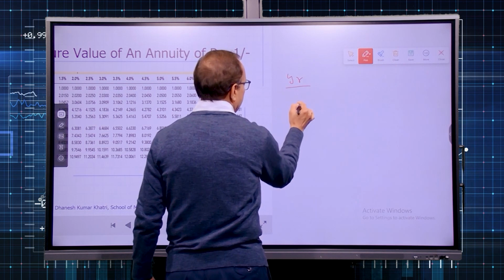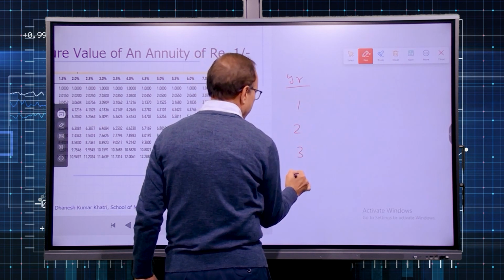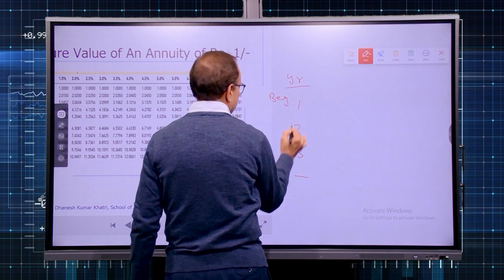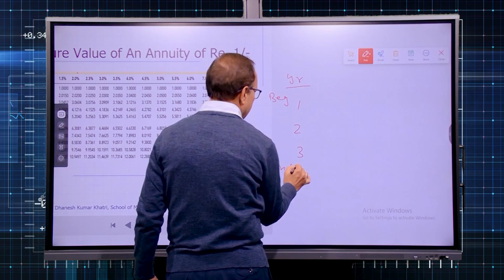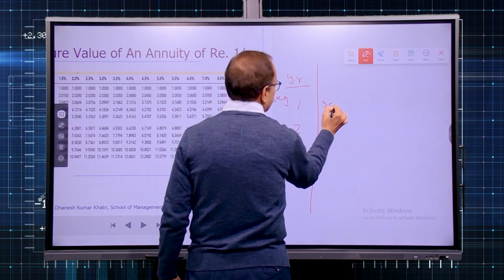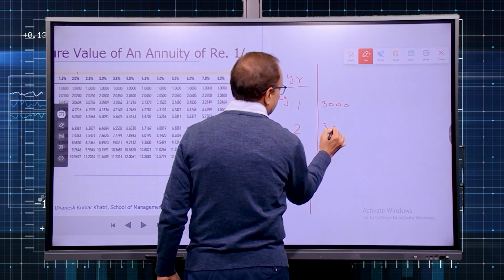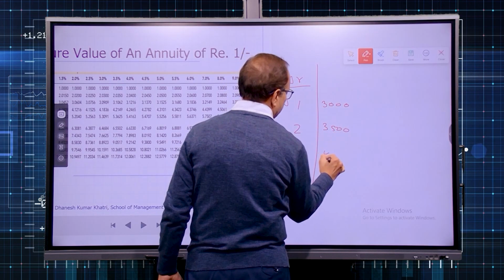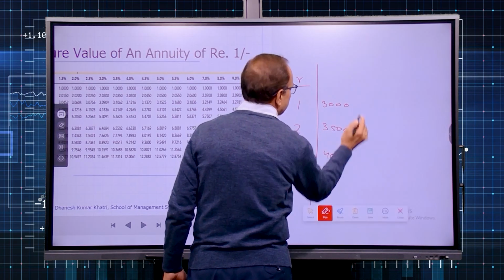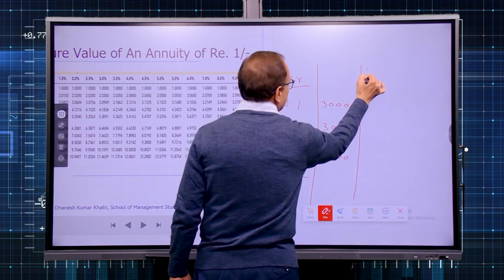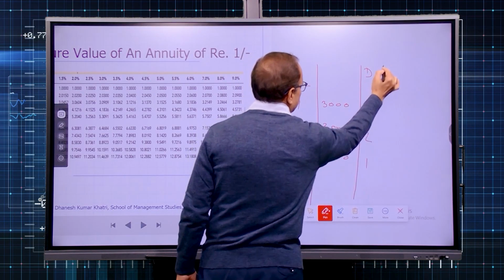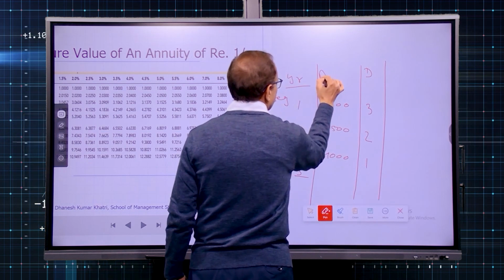So let me write it again, 1, 2, 3, that is the beginning of each period, and we are interested to get the value at the end of third year. Amount is 3000, 3500 and 4000. So what will be the duration? Duration of this will be 3 years, 2 years and 1 year. So that is the amount which you have deposited.